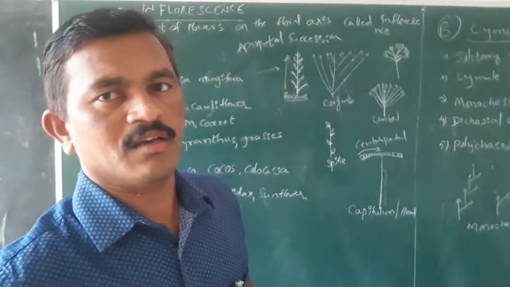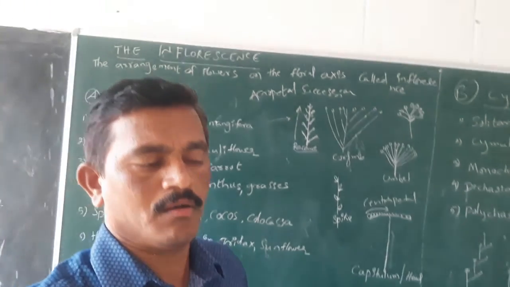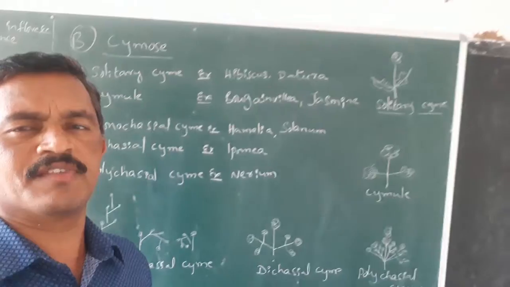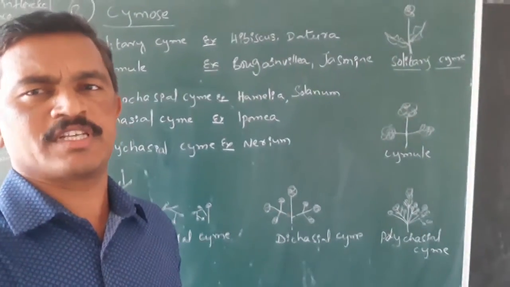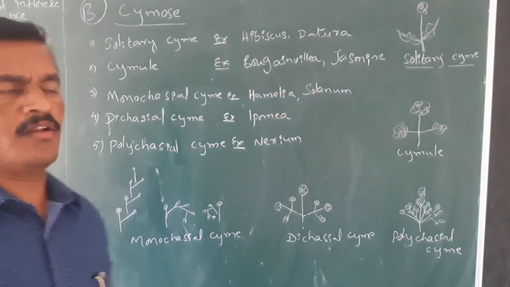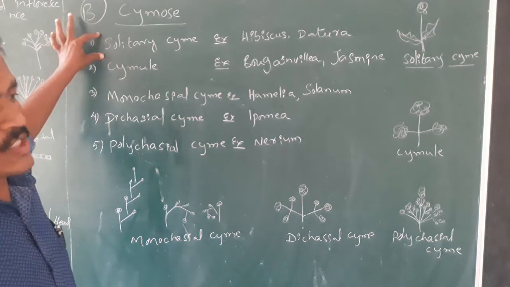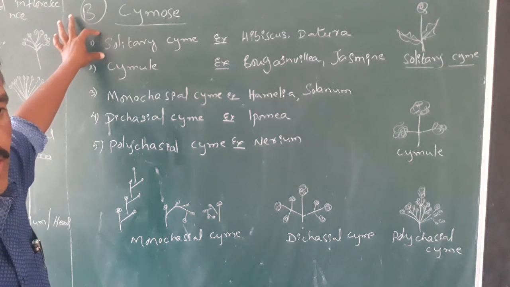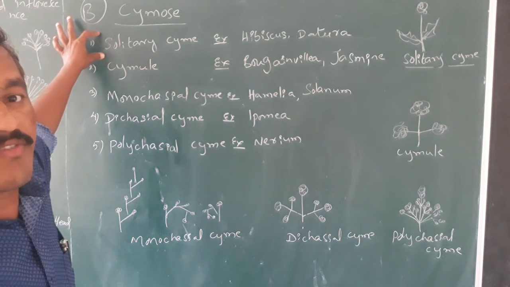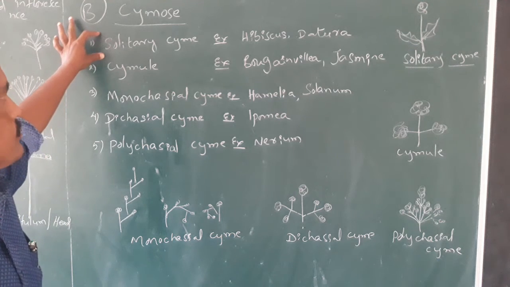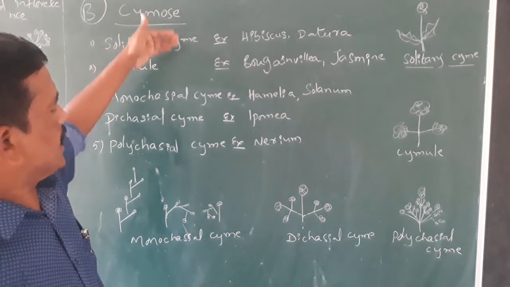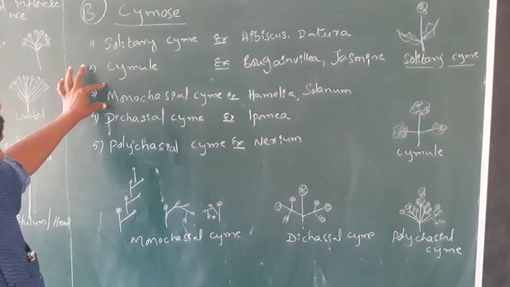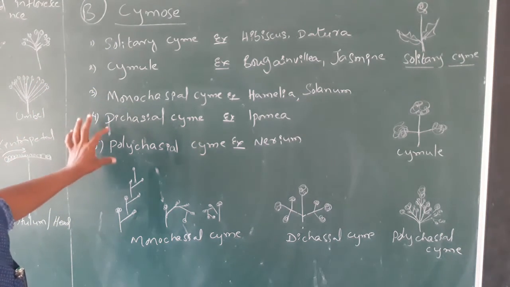All these inflorescences belong to the racemose type of inflorescence. Whereas in the case of the cymose type of inflorescences, here floral axis growth is stopped by the formation of the flower. Later, its growth is followed by the formation of the lateral buds. Here also there are different types of inflorescences: solitary cyme, cymule, monochasial cyme, dichasial cyme, and polychasial cyme.